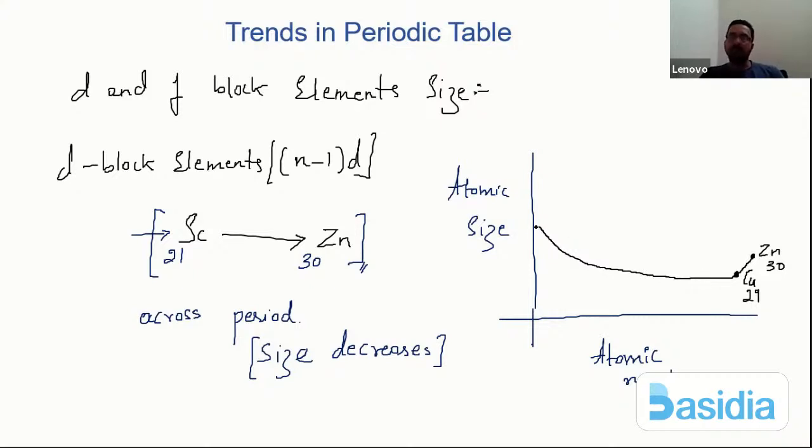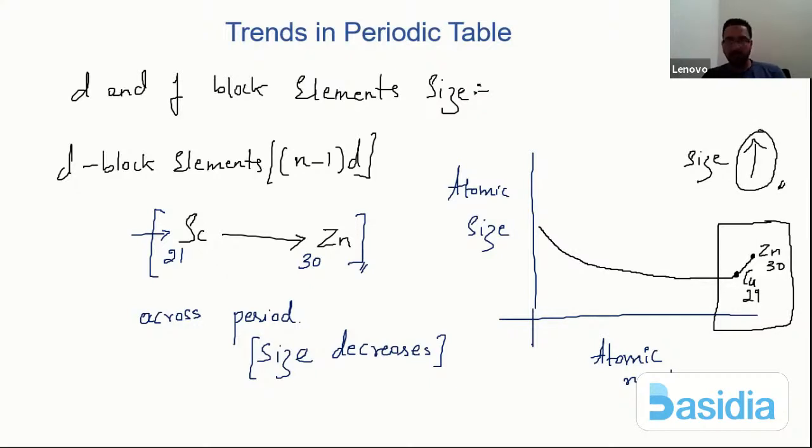So you just check the variation here. First, according to the general statement I gave, the size goes on decreasing, so you see that there is definitely a decrease in size. No doubt in it. But when you come to copper and then end at zinc, whose atomic number is 30, and copper is 29, slowly at this particular area, what exactly happens? The size goes on increasing.